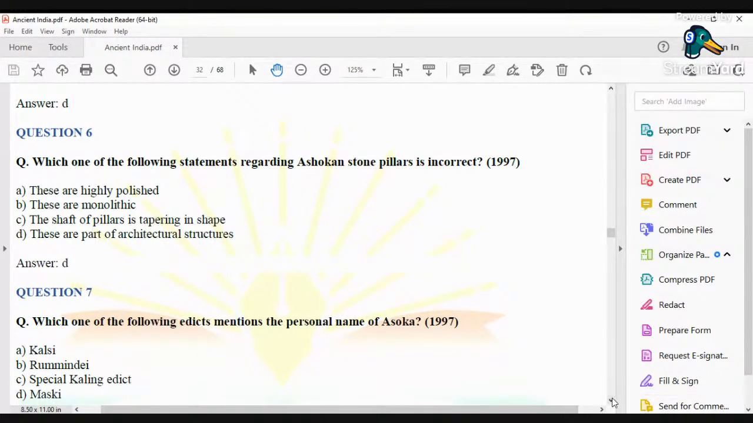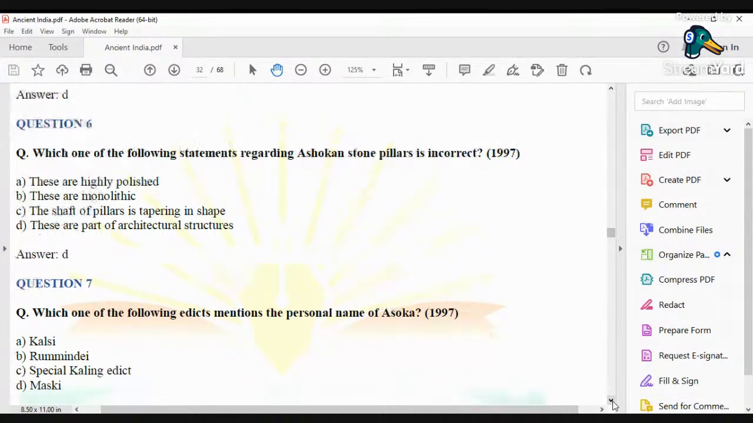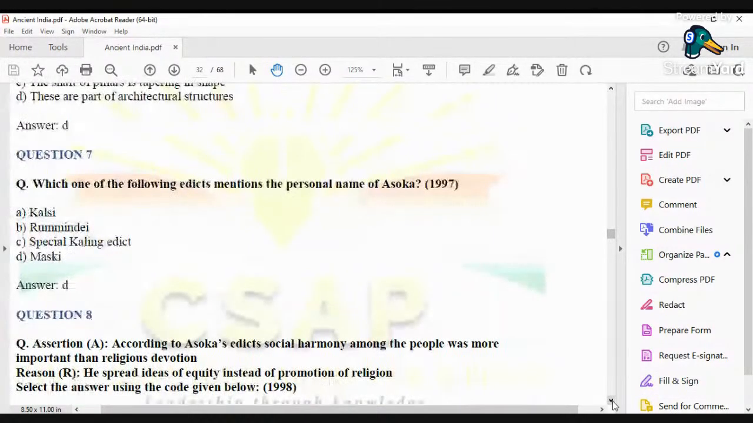Okay, now moving on to the next question. Which one of the following edicts mentions the personal name of Ashoka? This is a very, very important question. It has been asked in 1997. Like I was saying a short while ago, in most of the edicts or inscriptions, Ashoka has been referred to as Devanam Piya or Devanam Piya Piyadasi. These are the two names by which Ashoka has been referred to in most of the edicts.